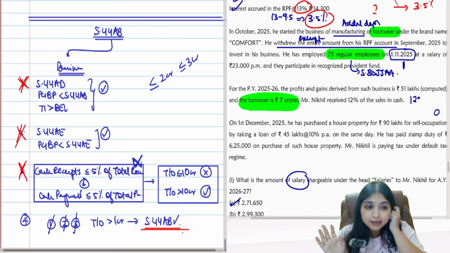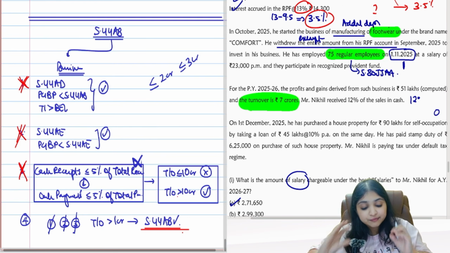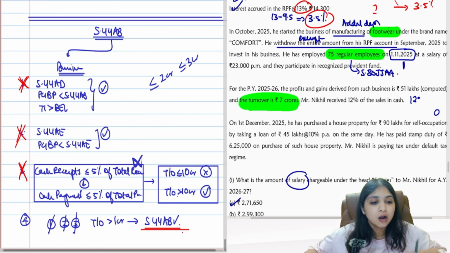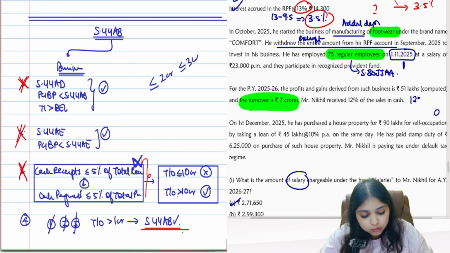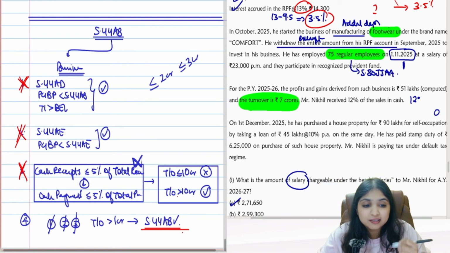Now do you have the clarity? Whatever doubts you all were having, whatever gaps were there in your understanding, you got it. So this is how you identify 44AB. You go step by step. You see which bucket the assessee is falling under. According to that you answer. They're trying to confuse us over here with the 10 crore number, but we have to be stubborn with our concept. I will apply the 10 crore number only if both the conditions are fulfilled, but here one condition is not fulfilled, therefore the 10 crore number will not apply.